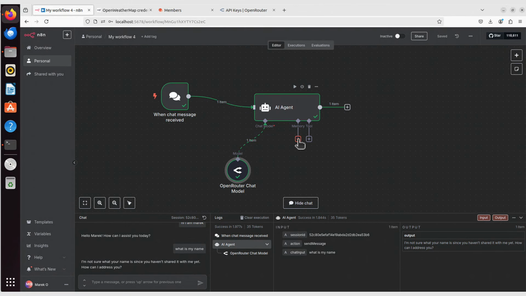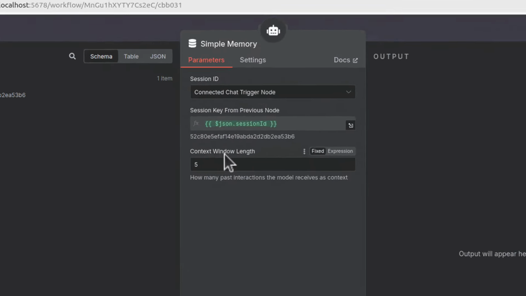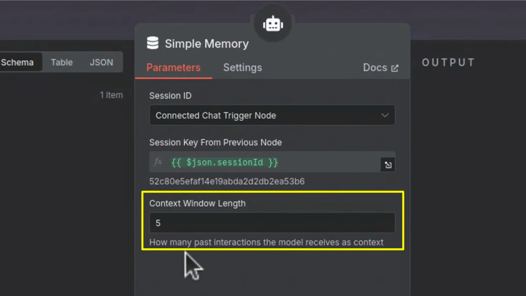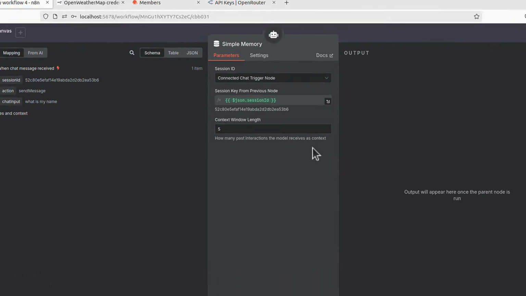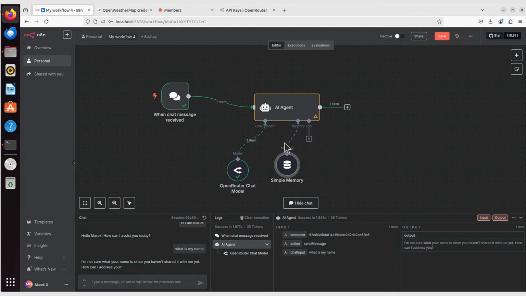Let's click that little plus then, and I will add maybe that Simple Memory. It's as simple as it can be, because it's stored directly here on the n8n platform. And it asks you for the context window length, which means how many past interactions the model receives as context. Or in other words, how many questions it will remember. 5 is more than enough for now. I can go back now.